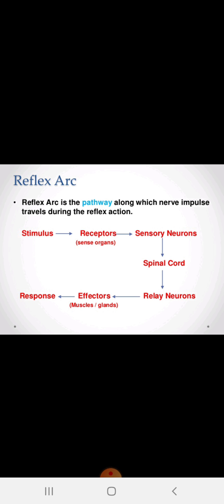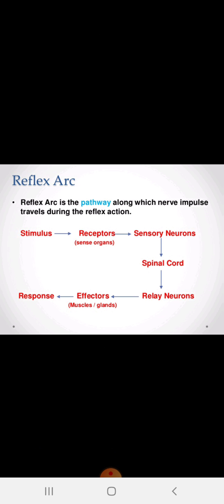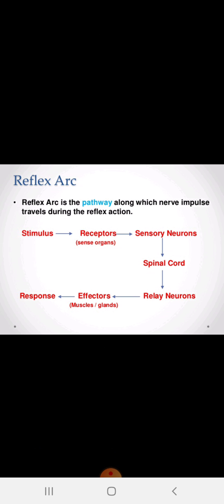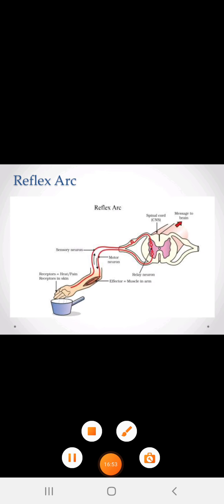So the next concept is the reflex arc, similar to the reflex action we have learned. Here you can see the spinal cord and how it decides. If there is a hot pan and I touch it with my hand, that is the stimulus.